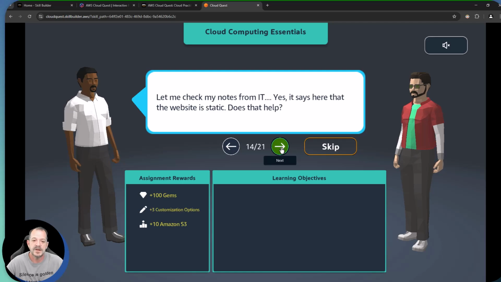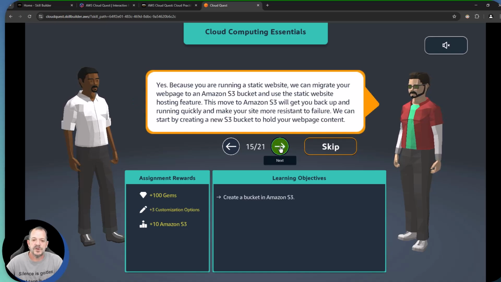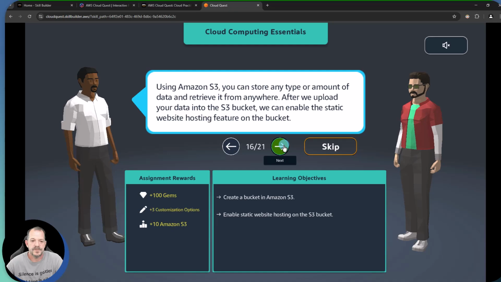It says the website is static. That definitely helps, right? Because you're running a static website, we can migrate your web page to an S3 bucket and use the static website hosting feature. So that's essentially what we're going to get into here. Using S3, you can store any amount of data and retrieve it from anywhere. After we upload your data into an S3 bucket, we can enable the static website hosting feature on the bucket.